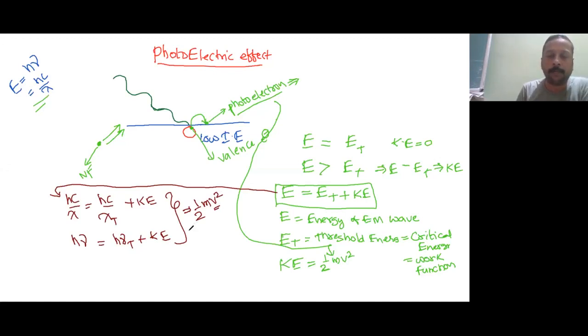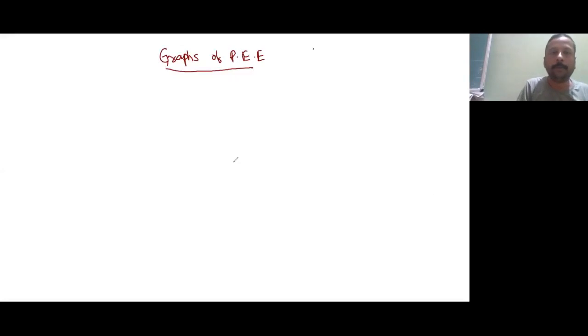Most people are not able to understand the graph, or solve the questions related to the graph. That we are going to concentrate on now. If I explain graphs, then you will understand the photoelectric effect completely. Normally there is a misconception because of the wrong concept introduced to you in Planck's theory.